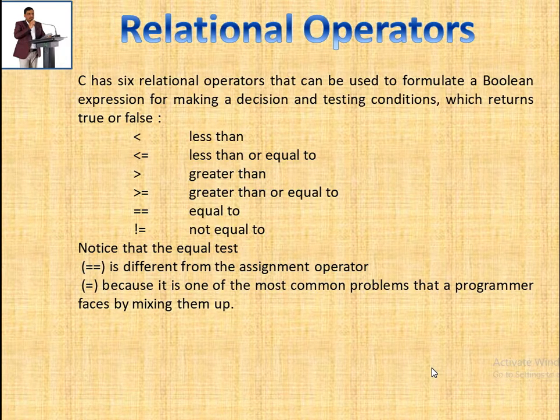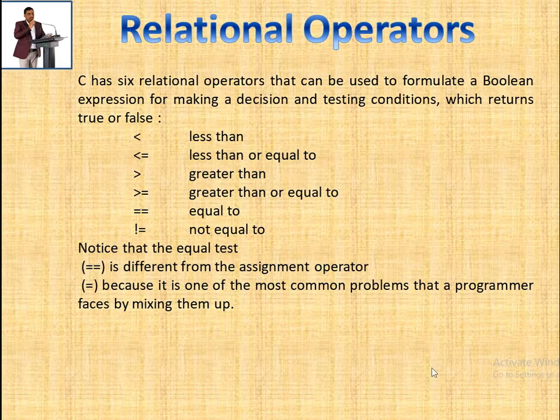Whenever we use such relational operators in the condition, the if statement will evaluate to true or false. If the value is true, it will execute the statement, and if the value is false, it will not execute the statement. And we should again notice that somewhere we use the equals to operator, and that equals to operator is different from the initialization operator.